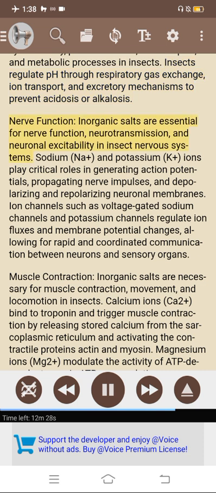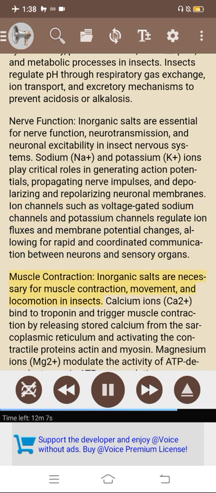Nerve function. Inorganic salts are essential for nerve function, neurotransmission, and neuronal excitability in insect nervous systems. Sodium (Na+) and potassium (K+) ions play critical roles in generating action potentials, propagating nerve impulses, and depolarizing and repolarizing neuronal membranes. Ion channels such as voltage-gated sodium channels and potassium channels regulate ion fluxes and membrane potential changes, allowing for rapid and coordinated communication between neurons and sensory organs.